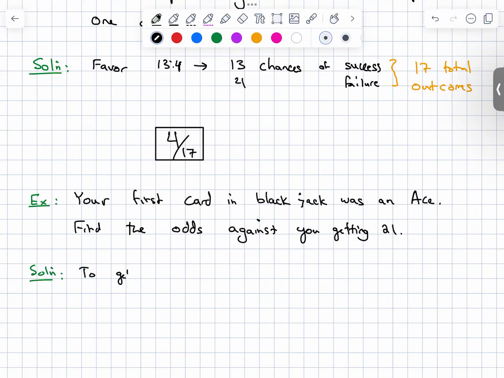To get 21, we need a face card or a 10. That's how we would get a blackjack. Like, when you say to get a blackjack, does that mean you have to get an ace and a black jack, like a jack of clubs? Is that the requirement?